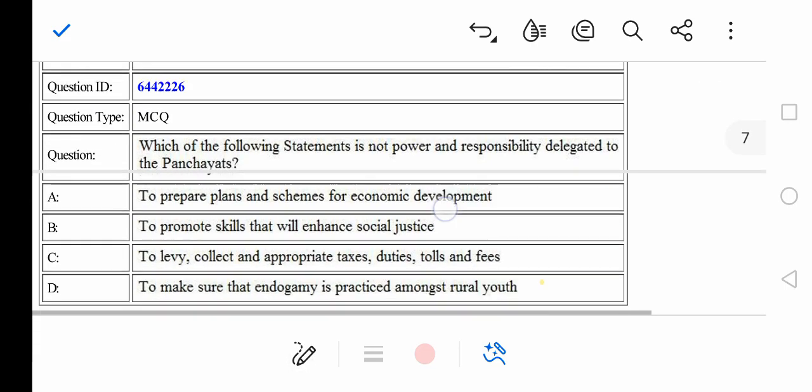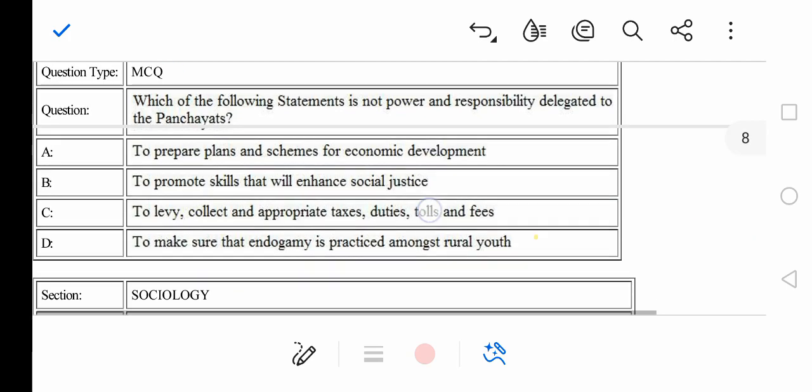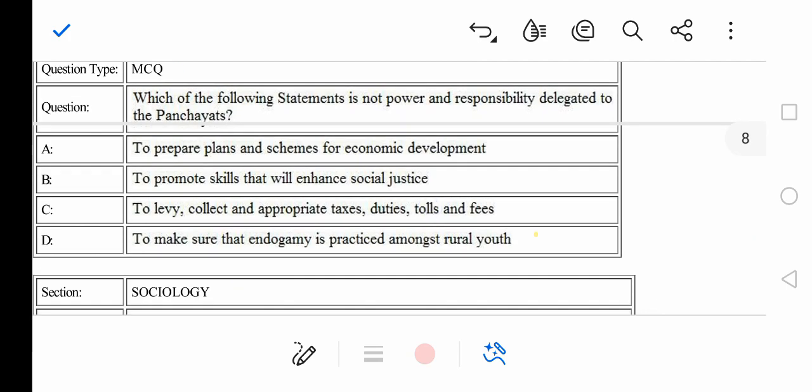Question number 26. Which of the following is not a power and responsibility delegated to the Panchayat? A. To prepare plans and schemes for economic development, to promote skills that will enhance social justice, to levy tax, collect and appropriate taxes, duties, tolls and fees, to make sure that endogamy is practiced among youth.